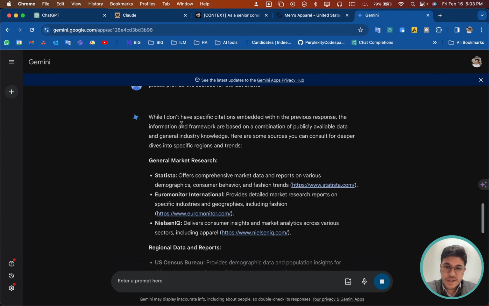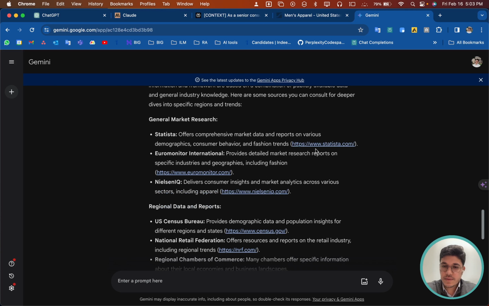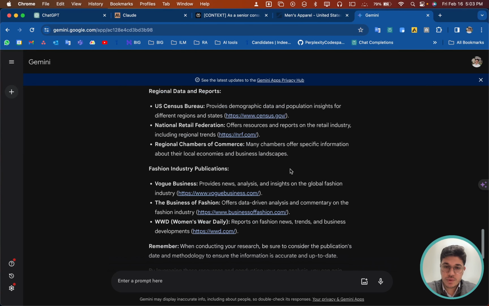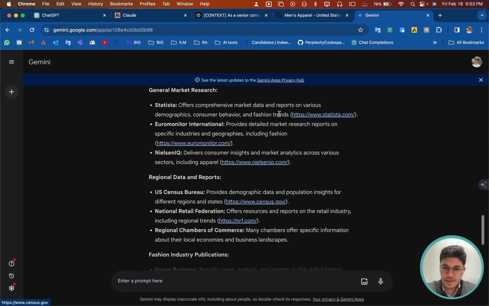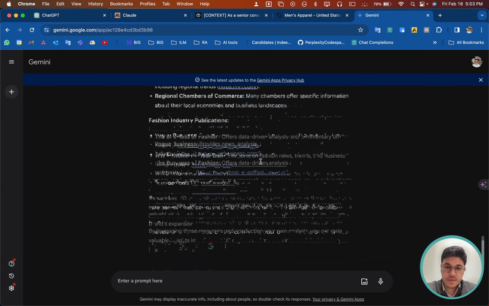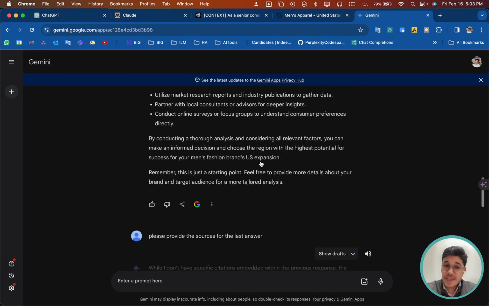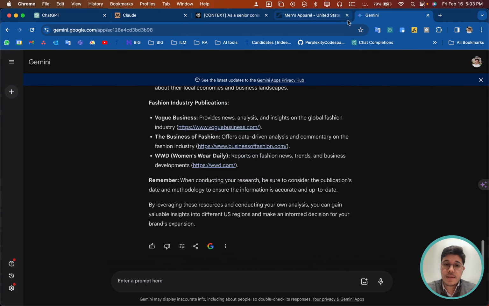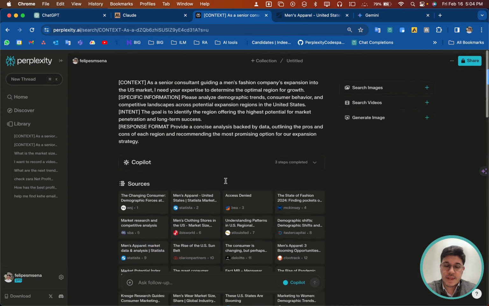Yeah, it actually didn't provide the specific sources, but it gave links to potential market reports that we could use to find this information. And those are very, very good sources: Statista, Monitor, Nielsen, Census. So very good. Sometimes Gemini will be even better than Perplexity,